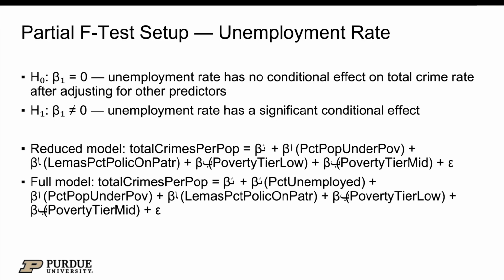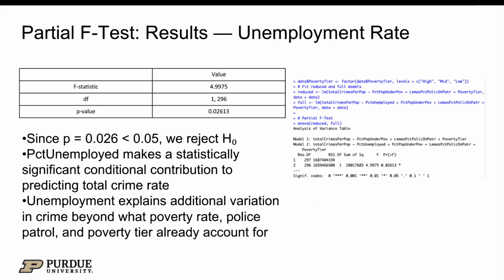To test this, I ran a partial F test comparing a reduced model without unemployment against the full model with it included. The null hypothesis is that unemployment has no conditional effect after accounting for the other predictors. We got an F statistic of about 4.998 with a p-value of 0.026, so we reject the null. Unemployment does make a statistically significant conditional contribution to predicting the total crime rate.